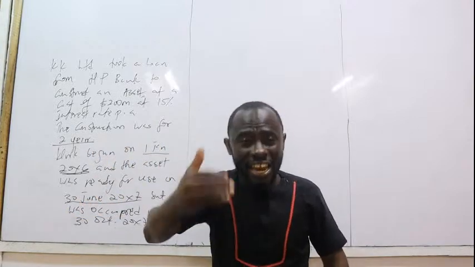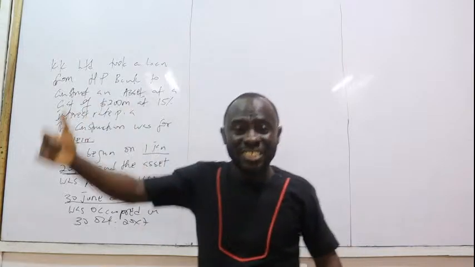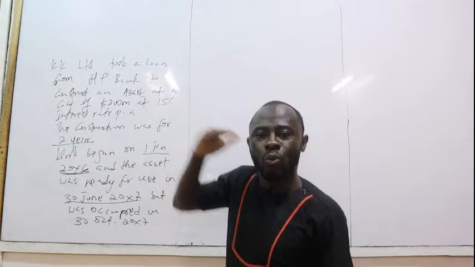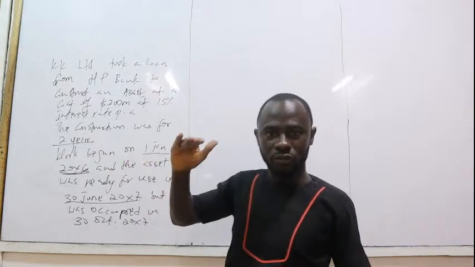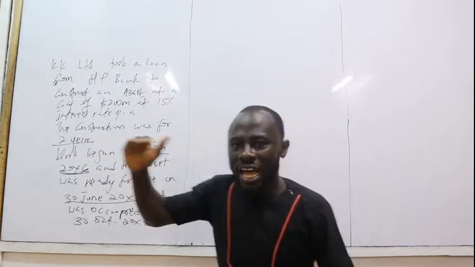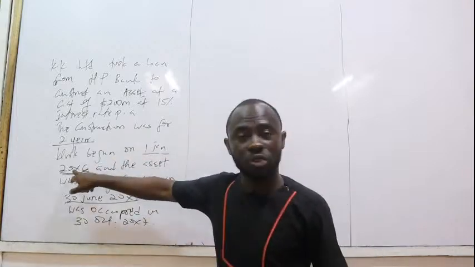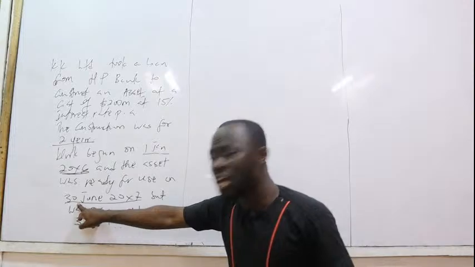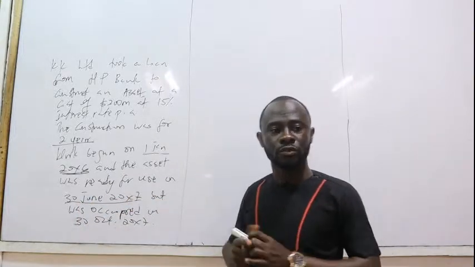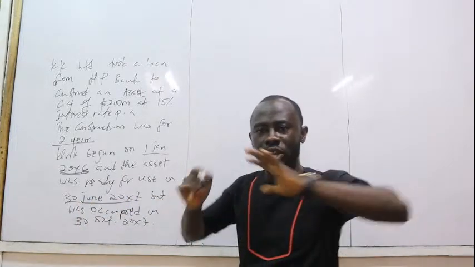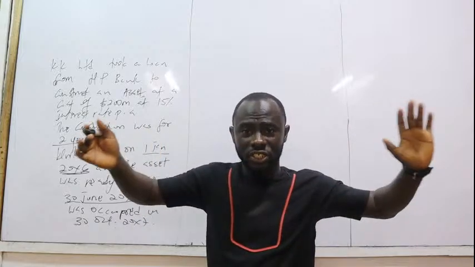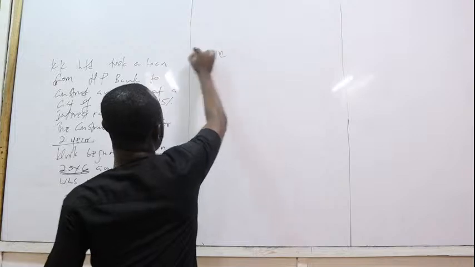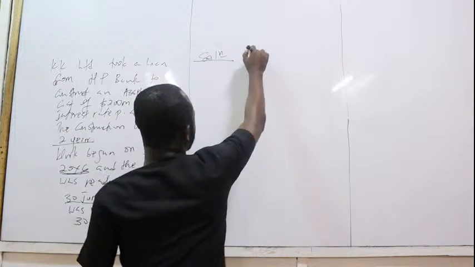Our concern as accountants, in accordance with IAS 23, is when was the asset ready for use? So they began construction and the asset was ready for use on 30th June 20X7. Number one, we need to determine our capitalization period.